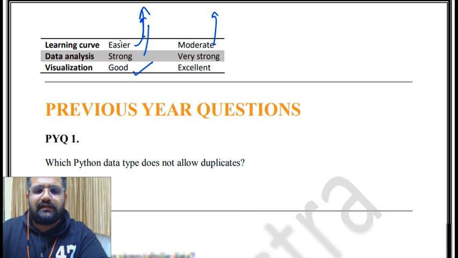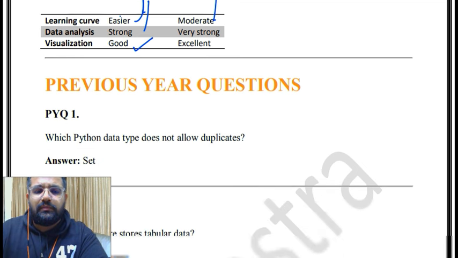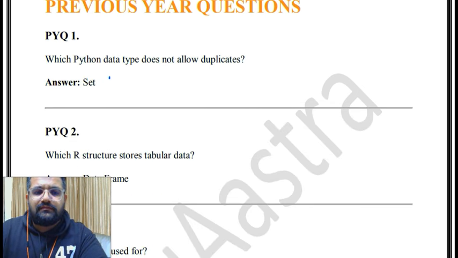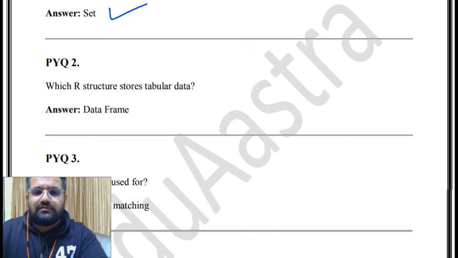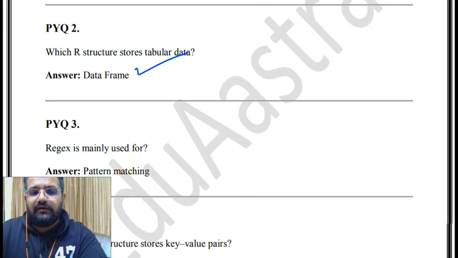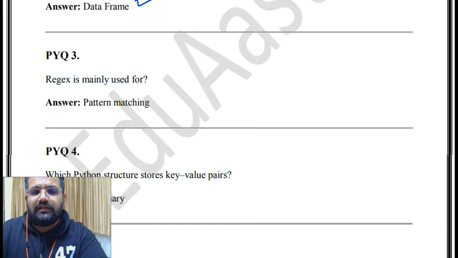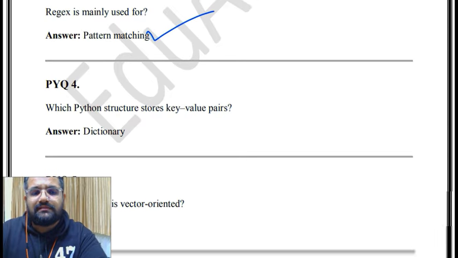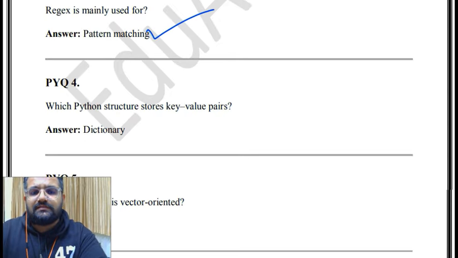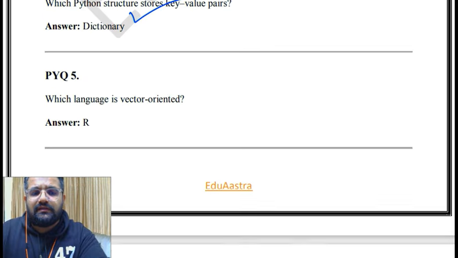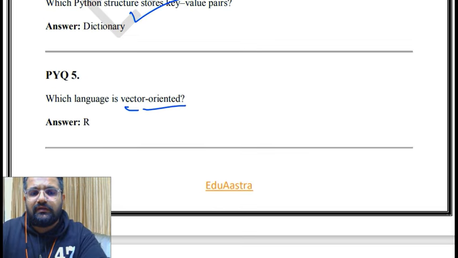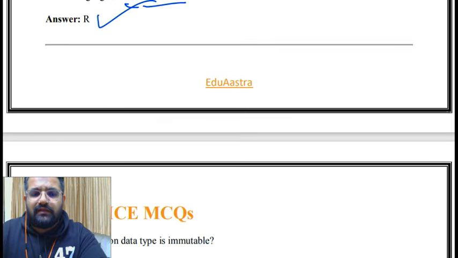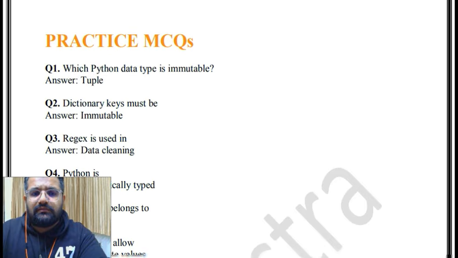Which Python data type does not allow duplicates? Set. Which R structure stores tabular data? Data frame. Regex is mainly used for pattern matching. Then which Python structure stores key value pairs? Dictionary. Which language is vector oriented? So the answer is R. Now let's come to some practice MCQs.